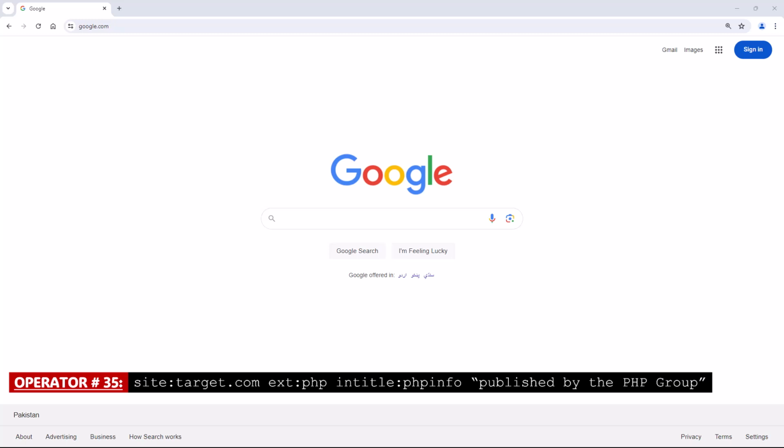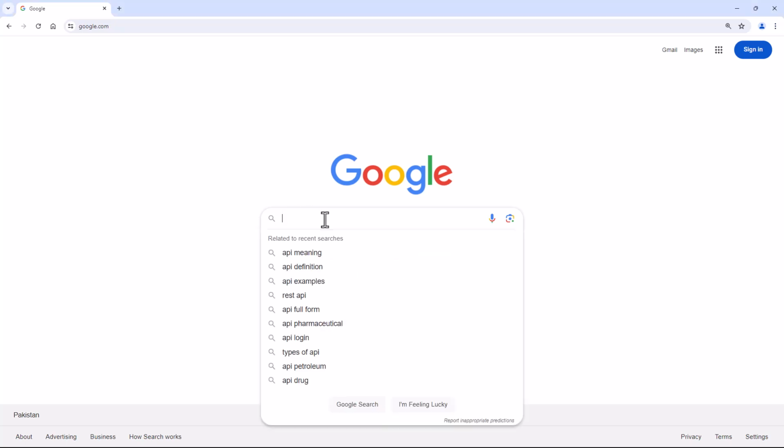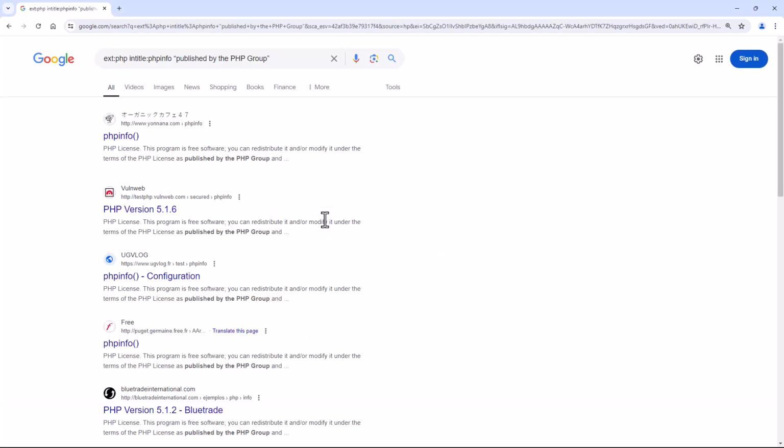Operator number 35. This Google dork will search for PHP information pages on a website, which can reveal information about a website's PHP configuration that can be useful for hackers. Along with your target, add extensions, and here you could find PHP information pages.